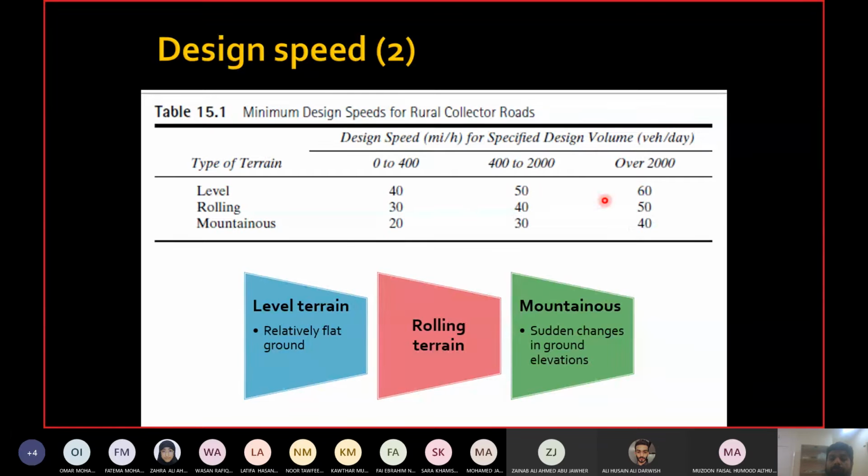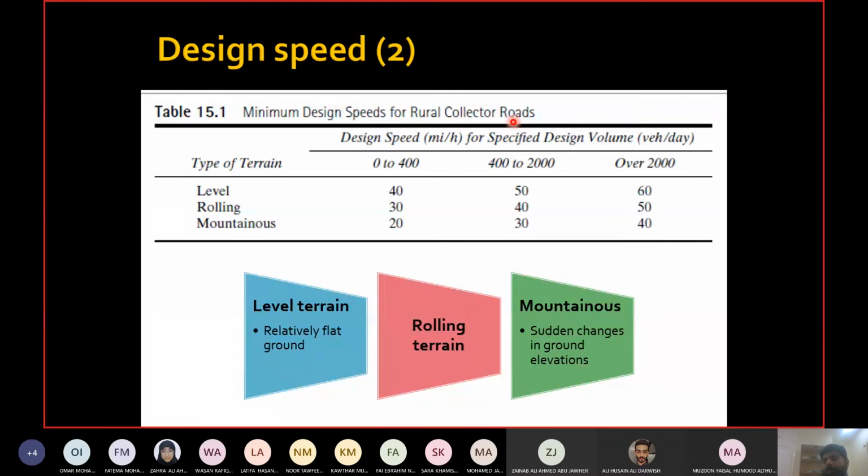And when you go from left to right, what is happening with the volume? Volumes are increasing. What is happening with the speed? The speed is also increasing. So that means if you are designing for level terrain, you will design for high speed. If you are designing for high volume, you will design for high speed, and vice versa. So this table is for rural collector roads.